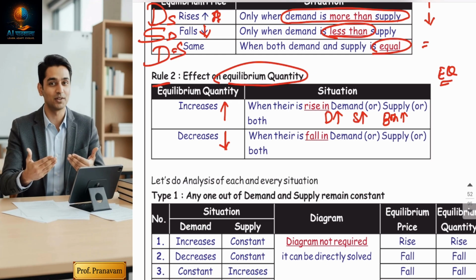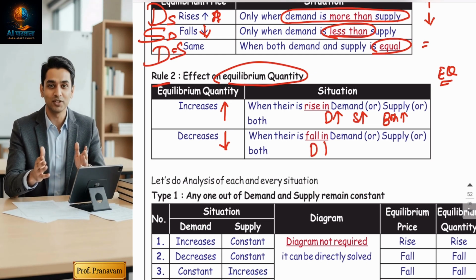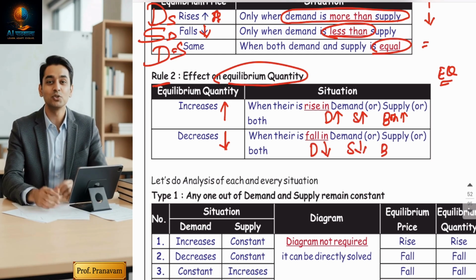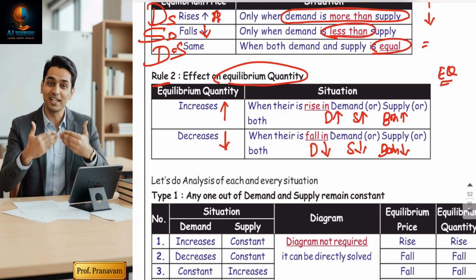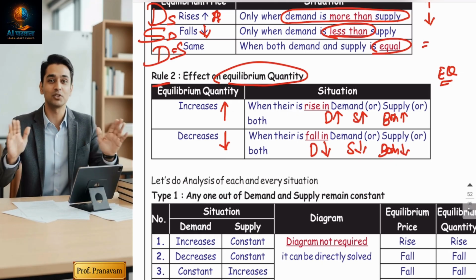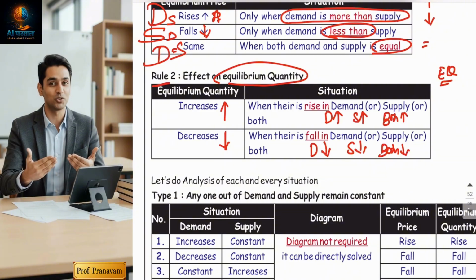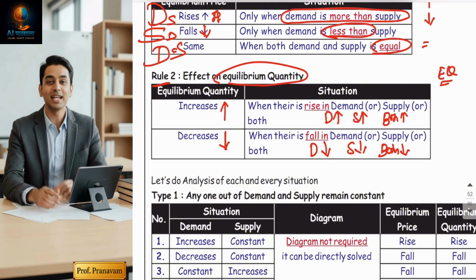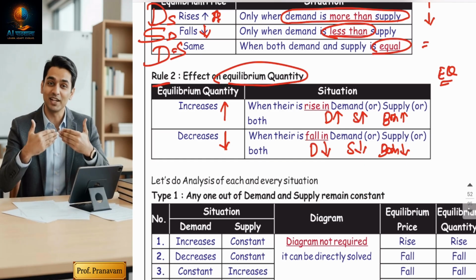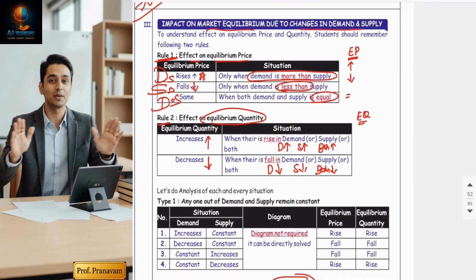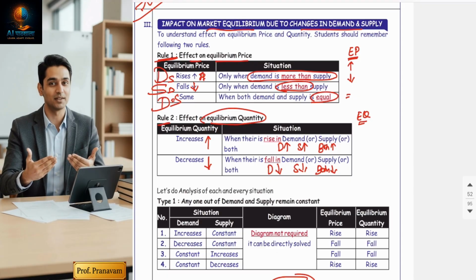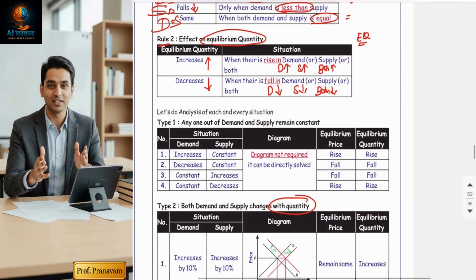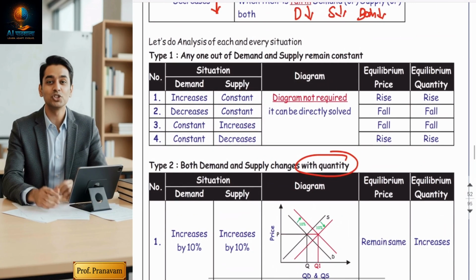Acha, quantity will fall when demand falls or supply falls or both fall. So if there is a fall in demand or a fall in supply, see, I'm not doing the comparison. I'm just seeing the pattern, whether they are increasing or falling. Okay, sir, we understood. So both rule 1 and rule 2 understood? Yes. Now on the basis of rule 1 and rule 2, you have to solve these MCQs.